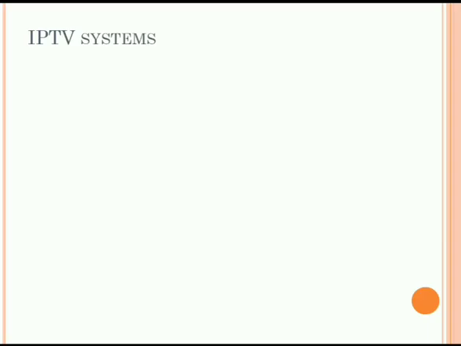Some more groups have defined IPTV, and one is given by the Alliance for Telecommunications Industry Solutions, that is ATIS. The IPTV Exploratory Group in 2005 defined IPTV as the secure and reliable delivery to subscribers of entertainment video and related services. These services may include, for example, live television, video on demand and interactive TV, that is ITV.